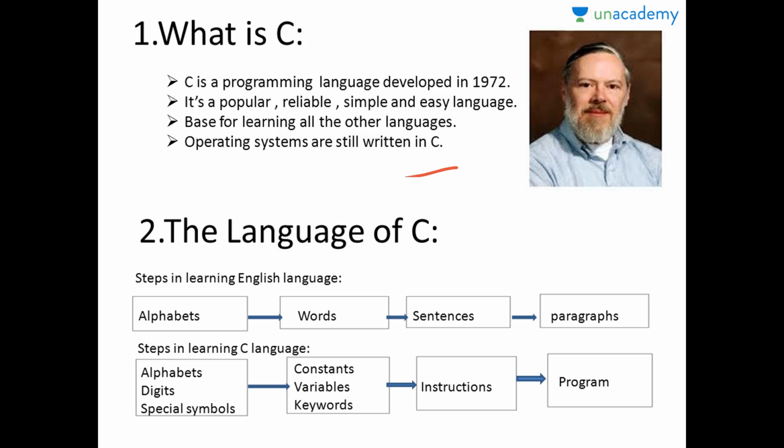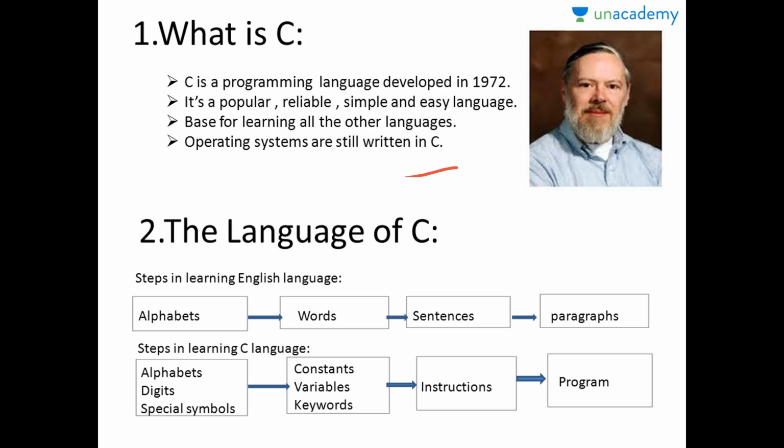This language is base for learning all the other languages. I believe that nobody can learn C++ or Java directly. This is because while learning these languages also, we come across things like classes, objects, inheritances, polymorphism, templates, references, exception handlings, and many more. All that have to be learned in C only. So when a person have to learn Java, he have to come to know what is C and then have to go back to Java.